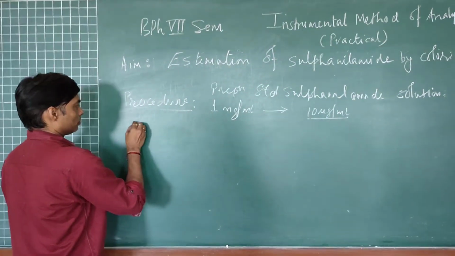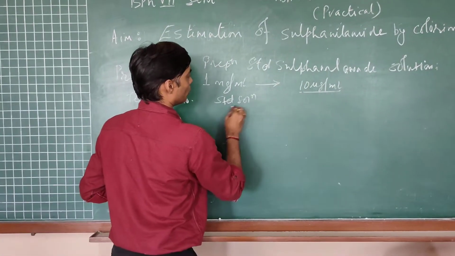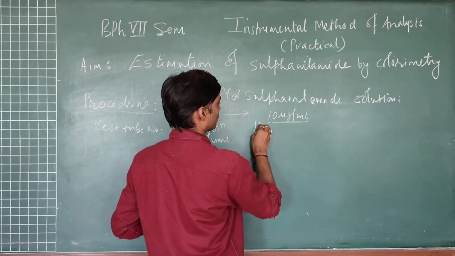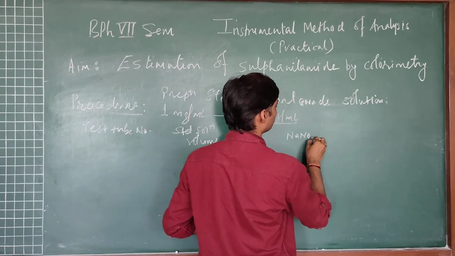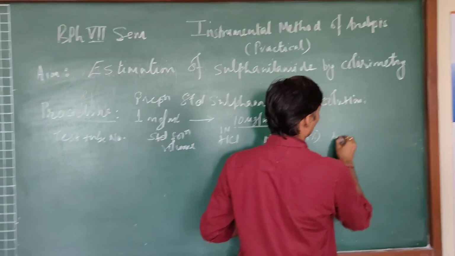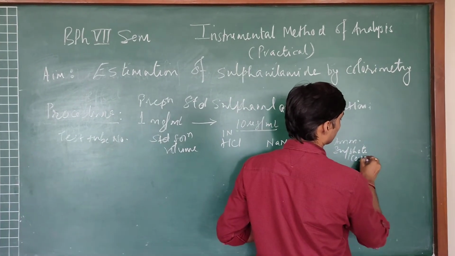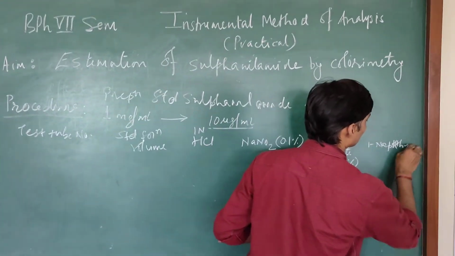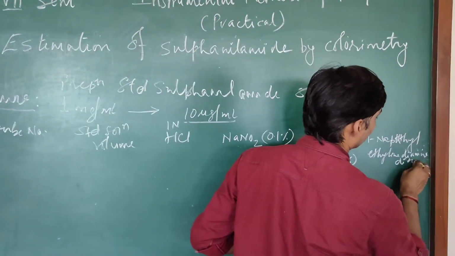I will write in this manner: test tube number, then standard solution volume, then 1 normal HCl, then NaNO2 0.1% solution, then ammonium sulfamate, around 0.3%, and then 1-naphthyl ethylene diamine dihydrochloride.